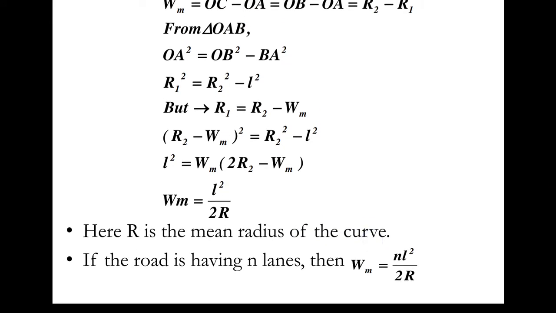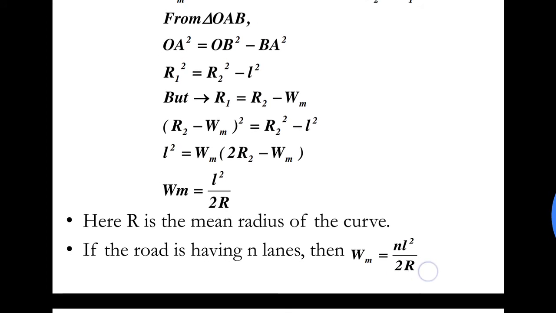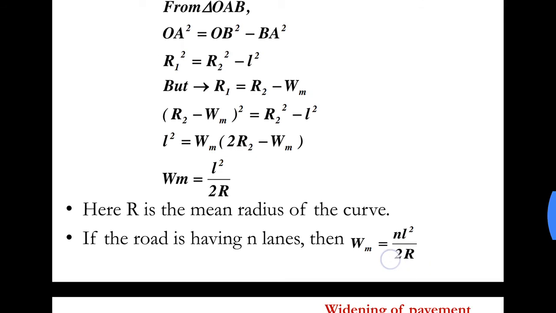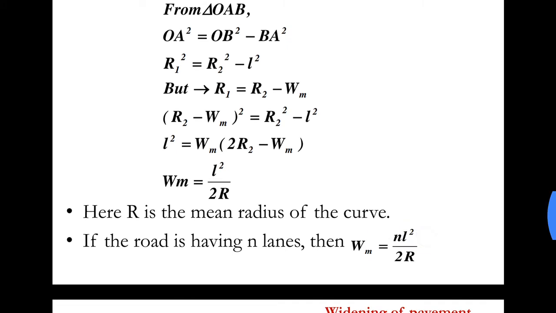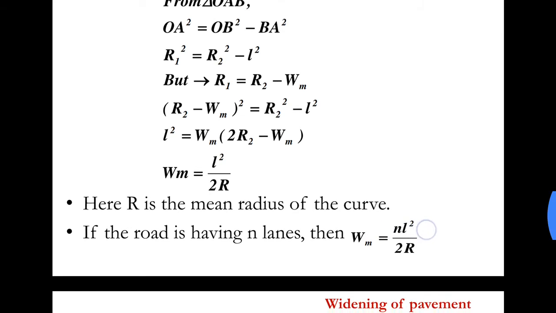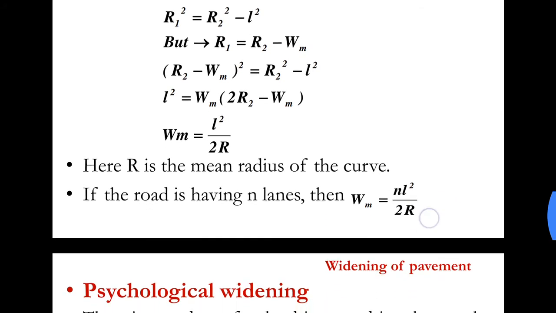So if the road has n number of lanes, then Wm would be equal to n into L square divided by 2R. This n is nothing but the number of lanes. If the number of lanes is 1, we substitute n equal to 1. When the number of lanes is 2, we substitute n equal to 2. So this is the equation for mechanical widening.